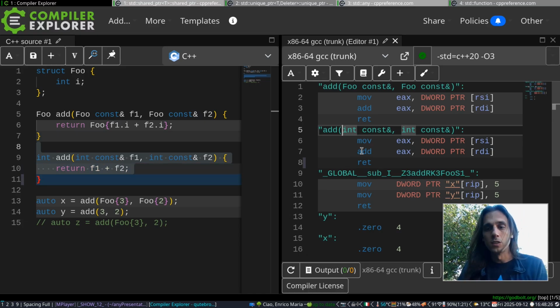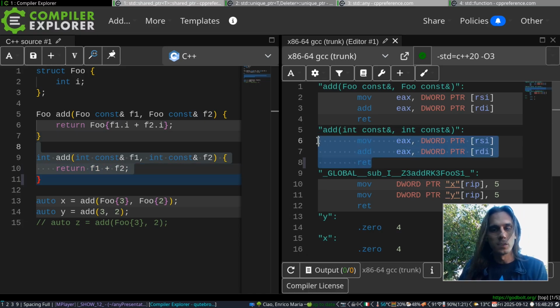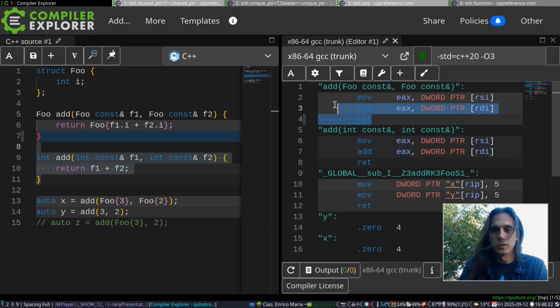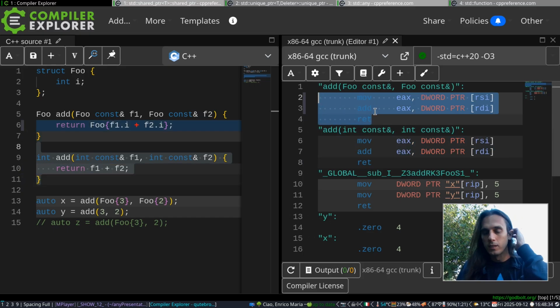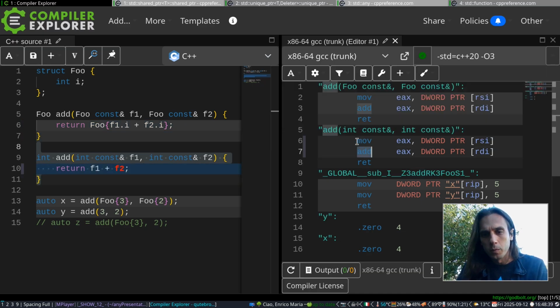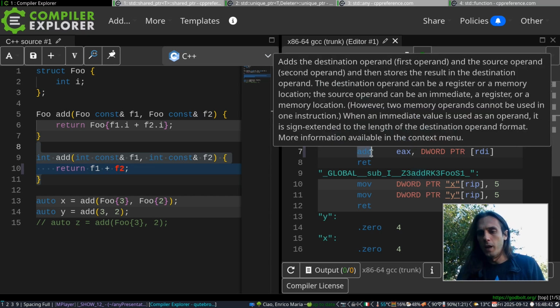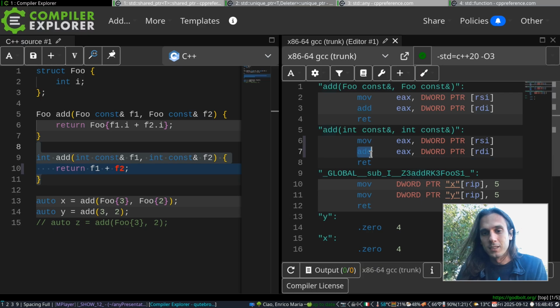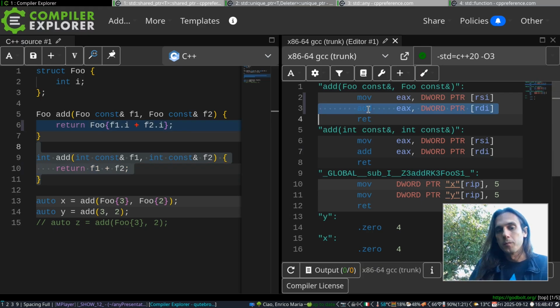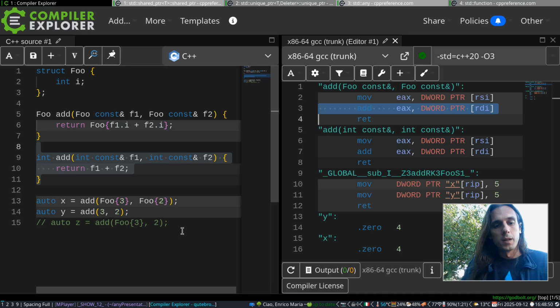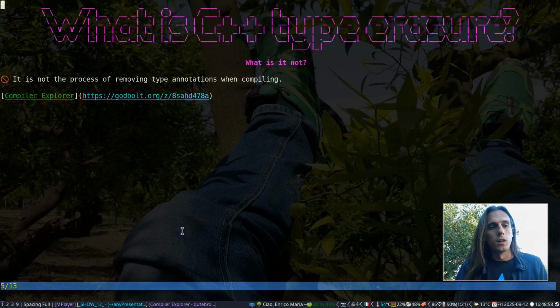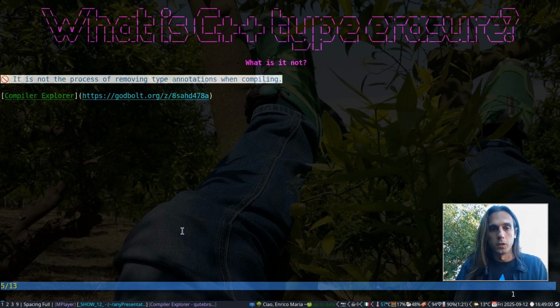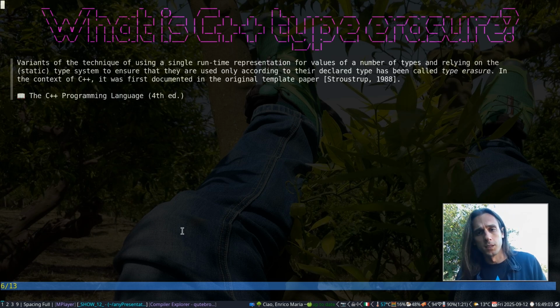And so the types have been erased in the sense that this doesn't contain a type int and this doesn't contain a type foo. The fact that the numbers to be added up are ints is built into what operation is being used to add these two things. But again, that's the same here and that's the same here. So this is what is meant by type erasure in type theory and when we talk about programming languages in general. But that's not what we're talking about. We're talking about C++ type erasure.